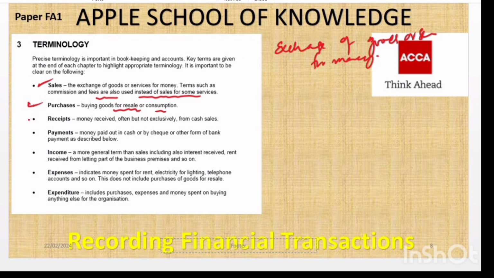Then we have a receipt, meaning money received, upon but not exclusively from cash sales. For example, a coffee shop receiving a cash payment from a customer for their morning coffee. Clear? Now the payment, what about the payment?